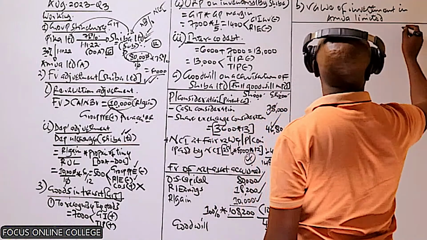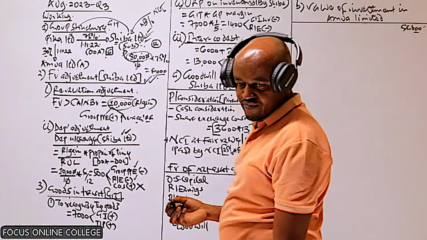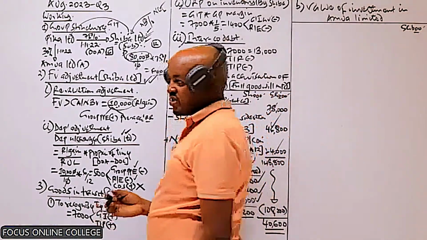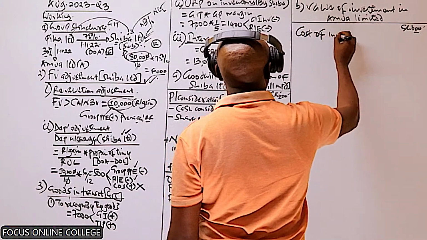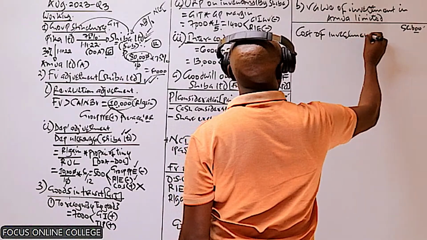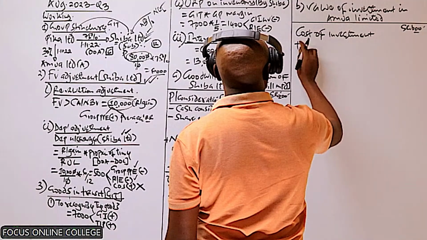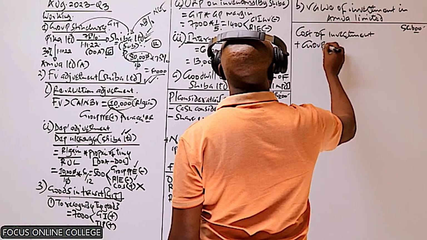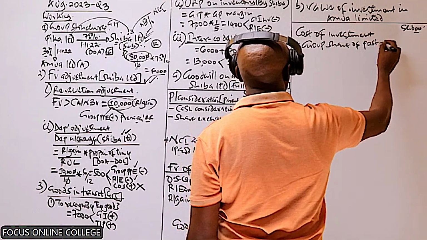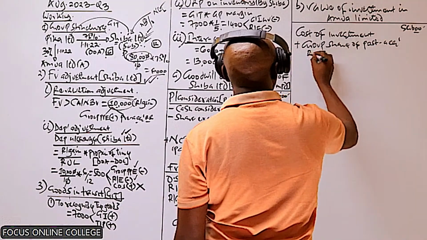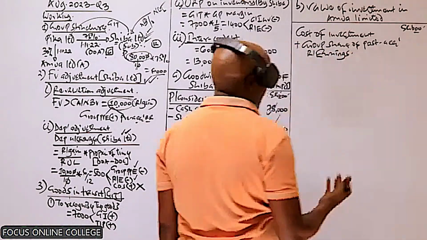So, what we just need to recall is the format which I've just given you. How do we compute the investment in an associate? I've said we take the cost of investment, or the purchase consideration, and then to this we add the group share of post-acquisition retained earnings, and any other reserve.